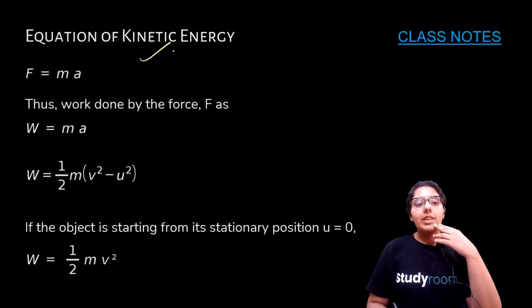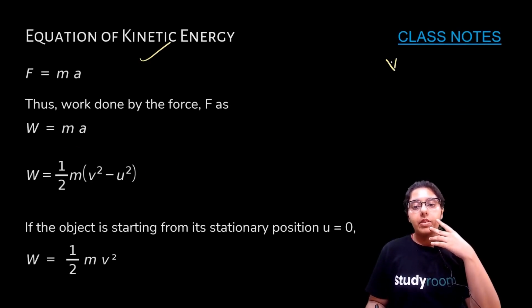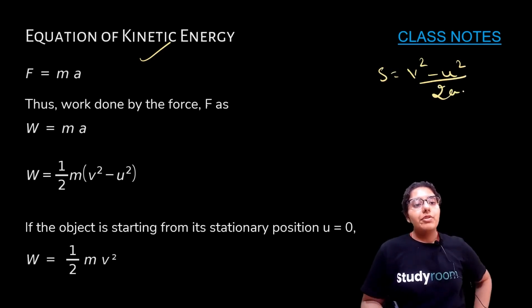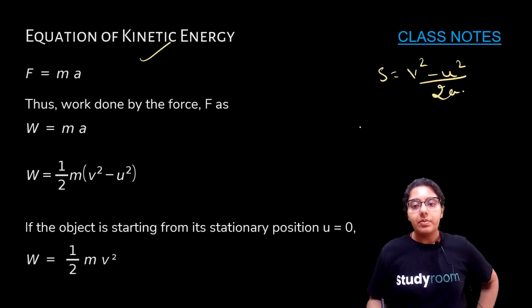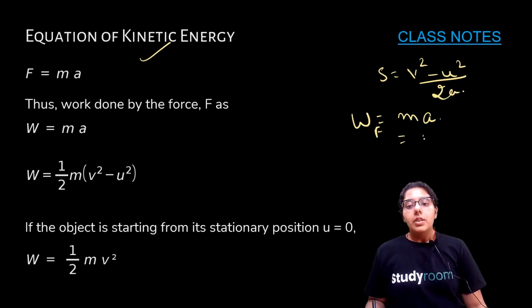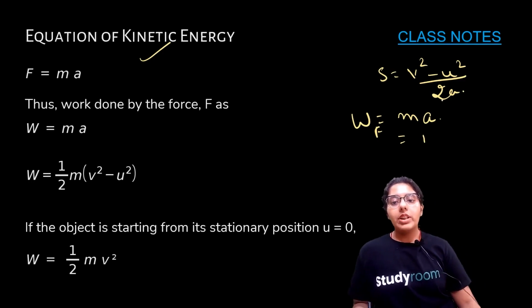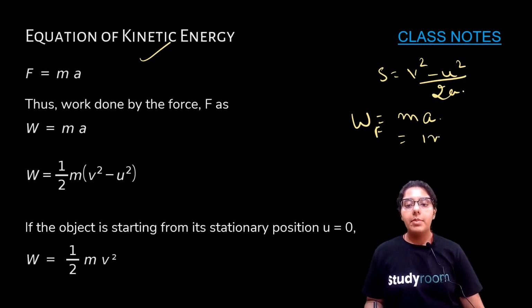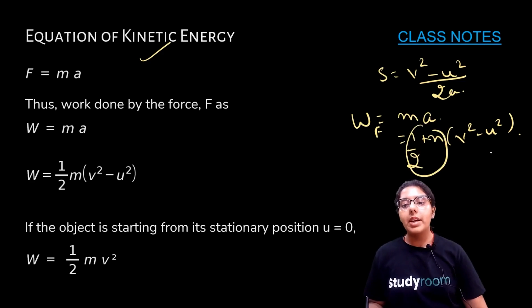Now force is equal to mass into acceleration. So work done by force is equal to force into displacement, which is mass into acceleration into s, and that gives half m into v square minus u square.